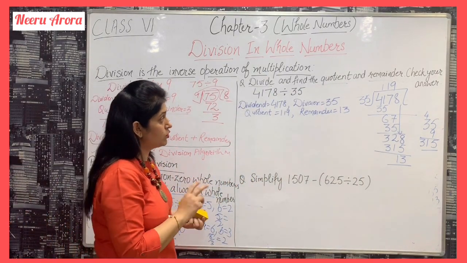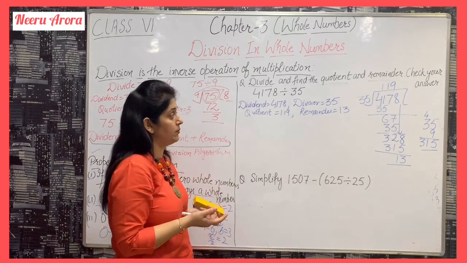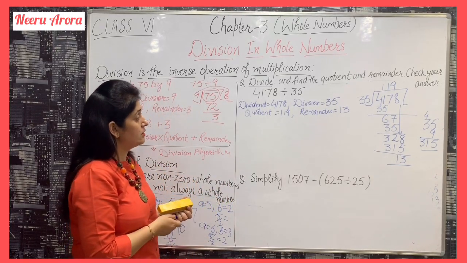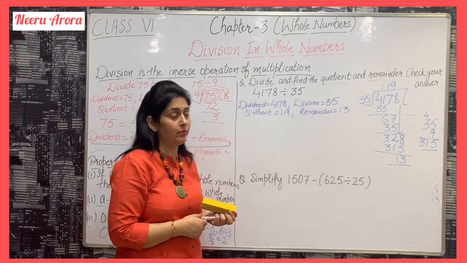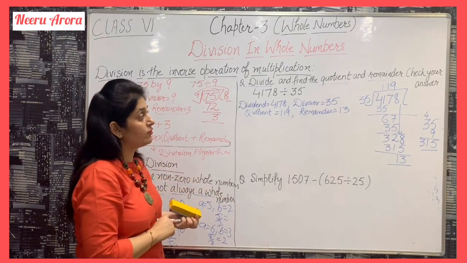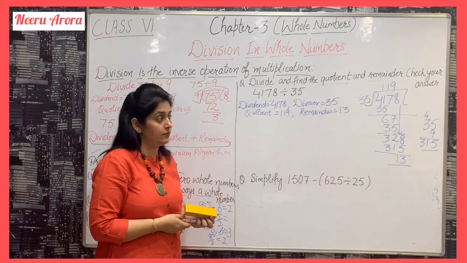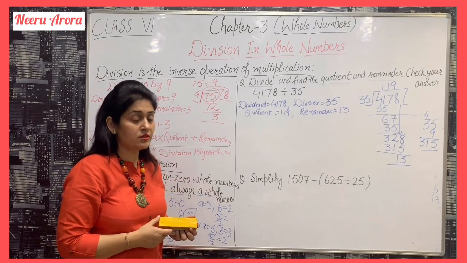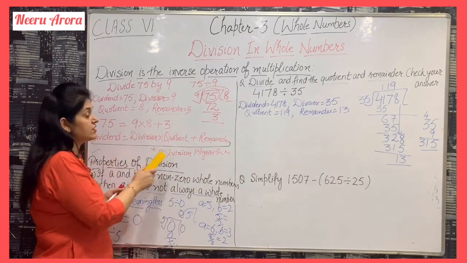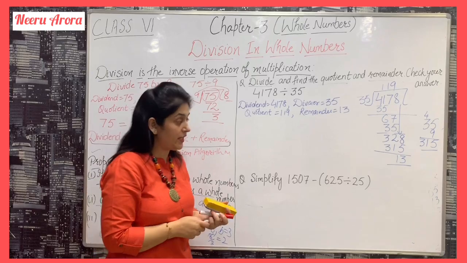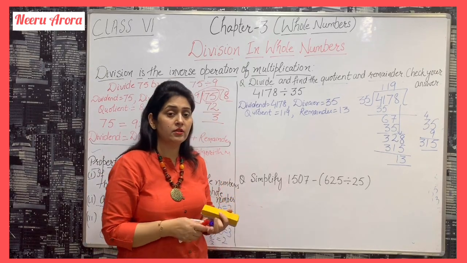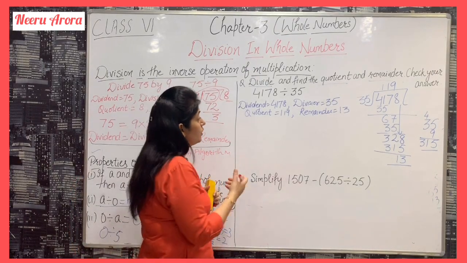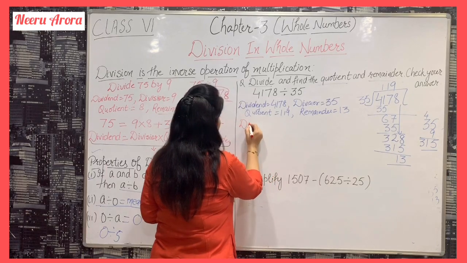The first half of the sum is finished: find the quotient and remainder. Now the rest of the part is to check your answer. How can we check the answer? By applying the division algorithm.